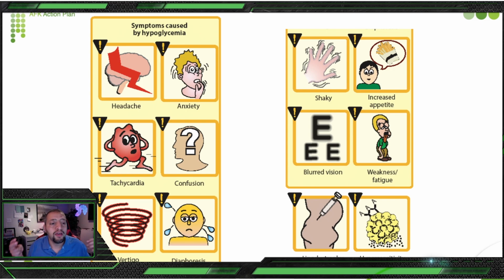Diaphoresis is a sophisticated word you would see in the exam, and you may wonder what this means. It means cold sweat. You can see your patient is cold and still sweaty. This is an indication this patient has a problem with his blood sugar level, regardless of whether he's diabetic or not.